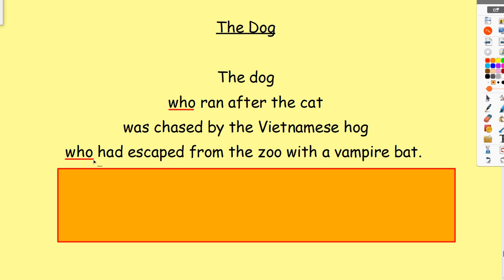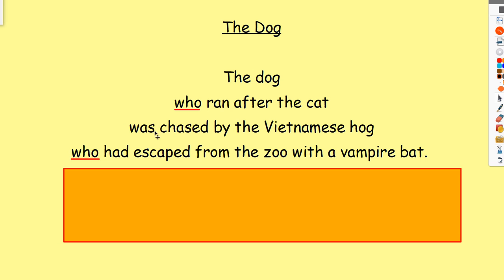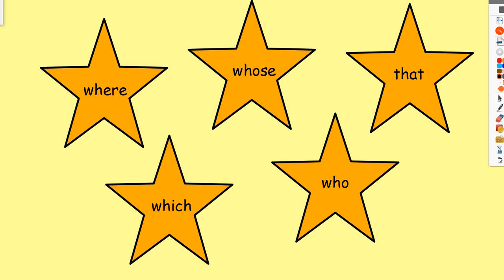And you're going to create your own poem just like this today, and it's going to include those relative clauses. If you think about it being triangular shape, how it's been built on each time, got a little bit bigger each time, that's what we're doing. We're adding on a little bit more information using a relative clause each time. So some ideas of relative clauses which you can use would be where, whose, that, who or which.